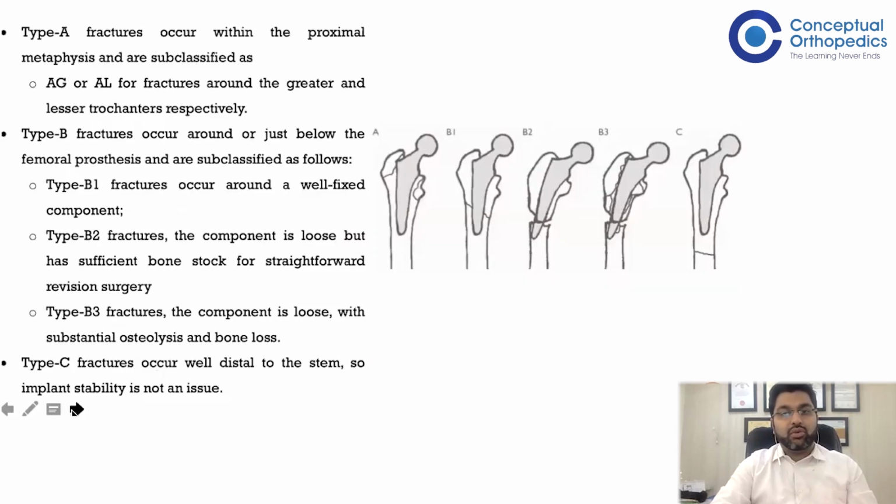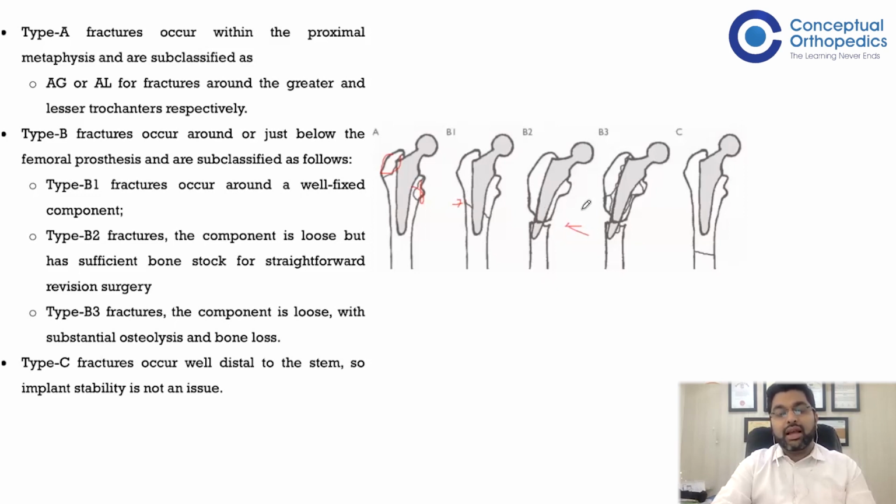Going further, Vancouver classification, it is classified into three parts, A, B, and C. Vancouver A is mainly the fracture of GT or LT. So based on the size of the fracture fragment and displacement of the fracture fragment, we need to fix sometimes for Vancouver type A fractures as well. Vancouver type B is subclassified into three, B1, B2, B3. So this fracture is around the femoral stem. So this is the fracture here. It's around the femoral stem.